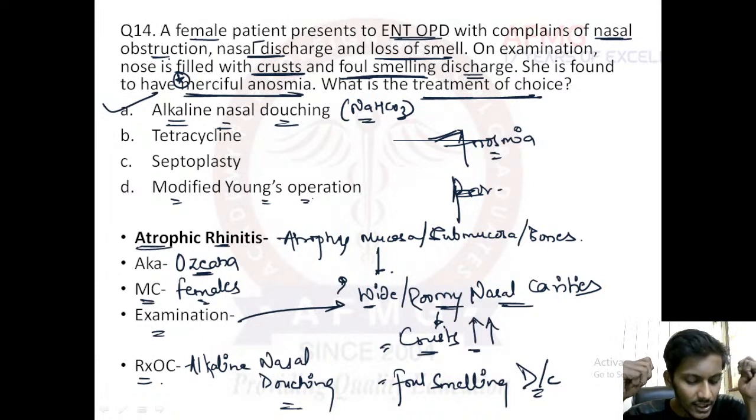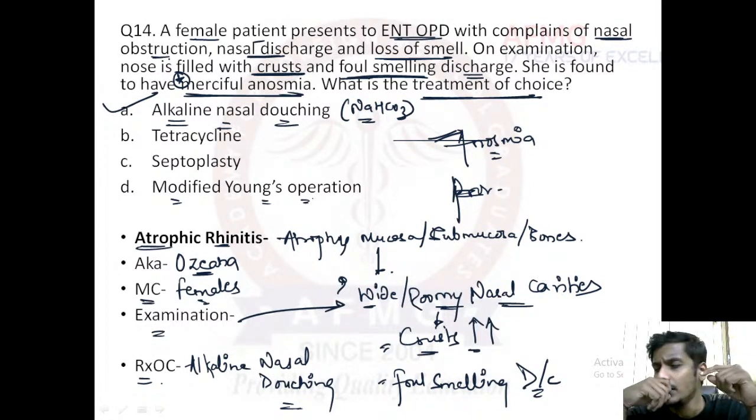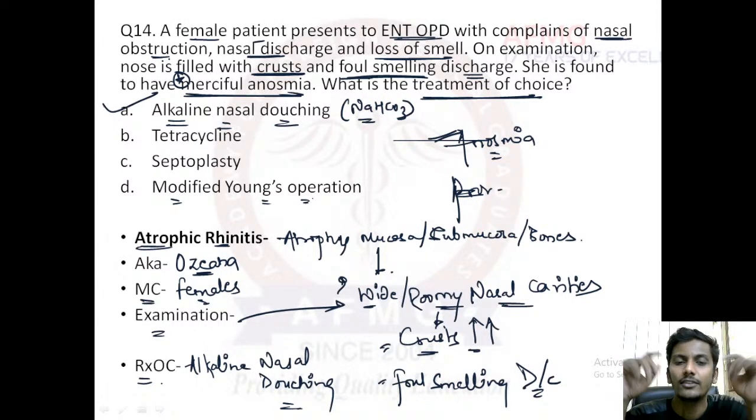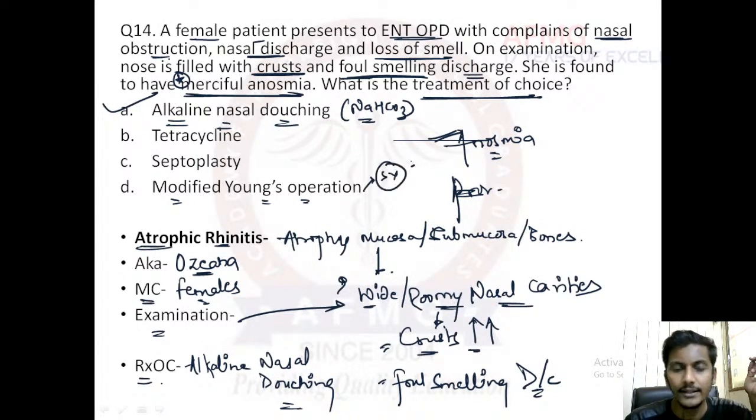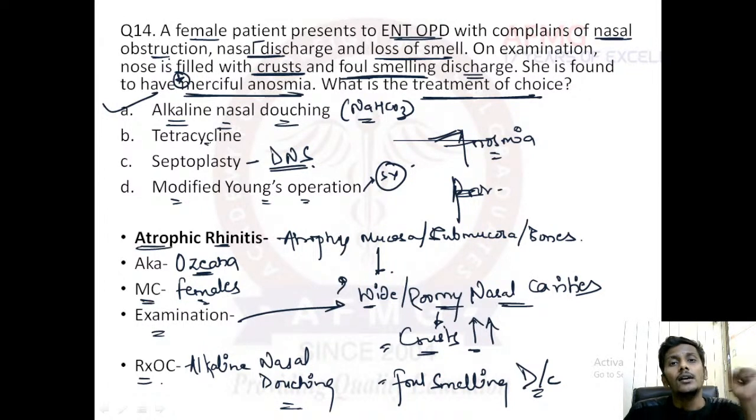Then we came up with a newer surgery known as modified Young's operation, where we actually do a partial closure of both the nasal cavities. That would be the surgery of choice in cases of atrophic rhinitis. Septoplasty is usually performed for DNS, that is deviated nasal septum. And tetracycline plus streptomycin is usually the drug of choice for rhinosporidiosis or woody nose. We'll discuss it further. I've explained it, right? No issues with this now.